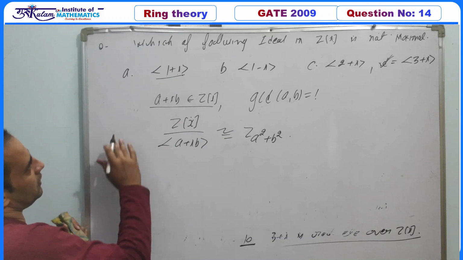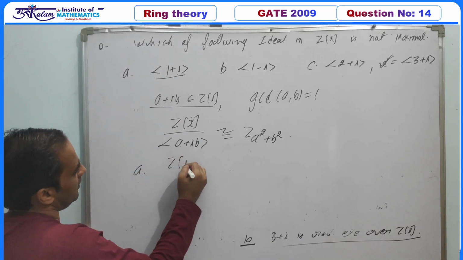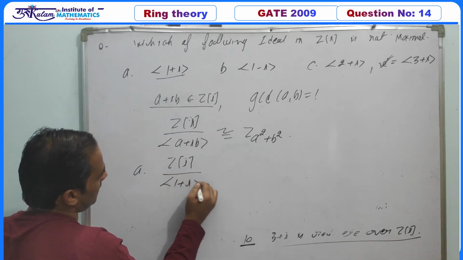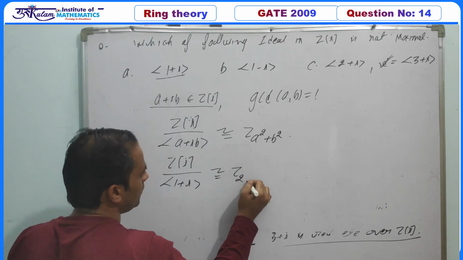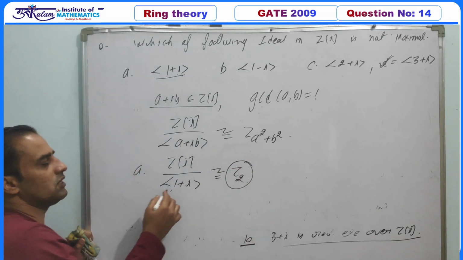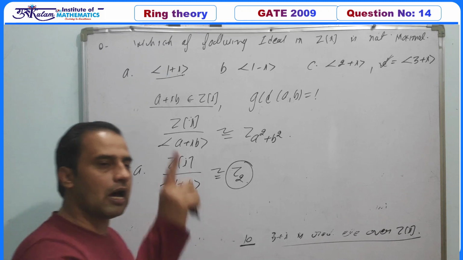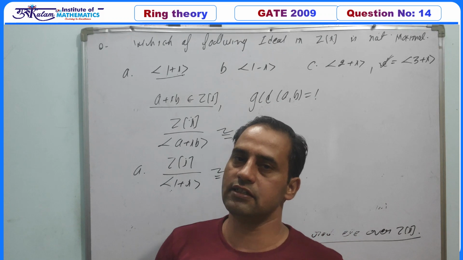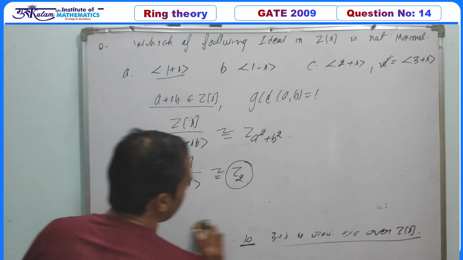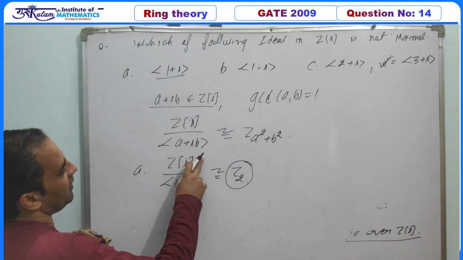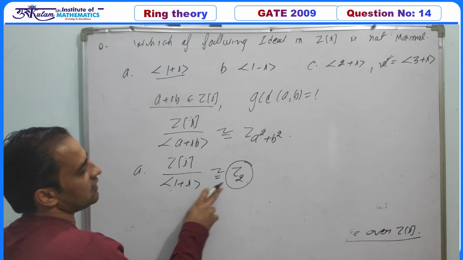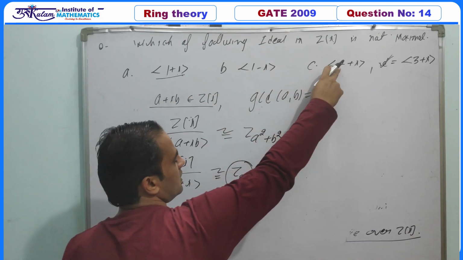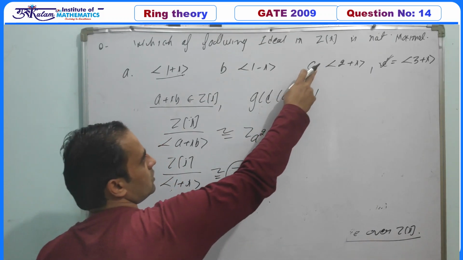Based on this property, for the first option, Z[i] upon the ideal generated by 1 plus iota is isomorphic to Z2, and Z2 is a field, so this ideal must be a maximal ideal, because R by I is a field if and only if I is a maximal ideal, provided R is a commutative ring. Next is the second option. In the second option, again Z[i] by the ideal generated by 1 minus iota is isomorphic to Z2, so this one is also a maximal ideal. In the third option this is isomorphic to Z5, so this one is also maximal.